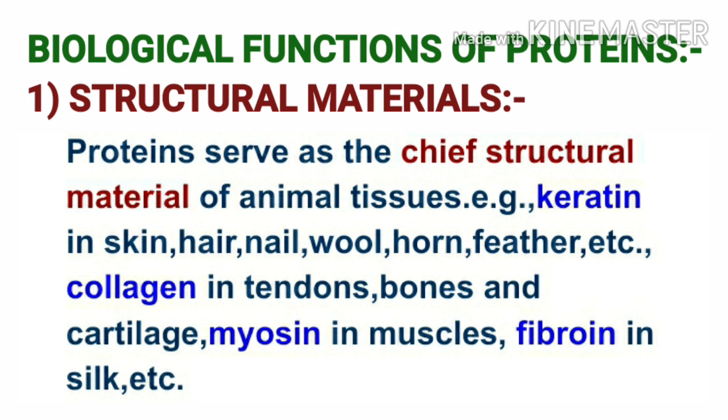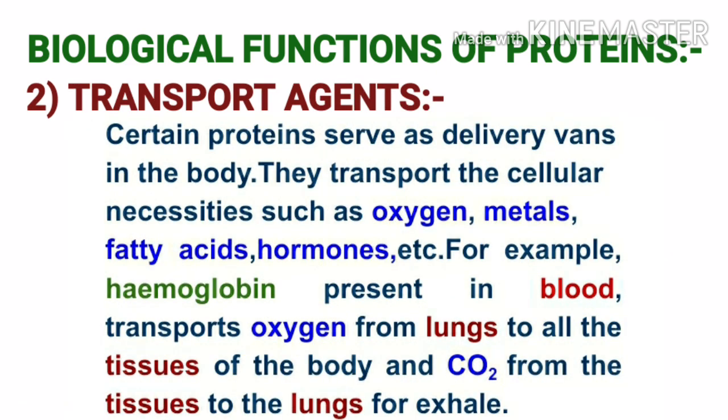Proteins serve as the chief structural material of animal tissues, for example, keratin in skin, hair, nail, wool, horn, feather, etc., collagen in tendons, bones, and cartilage, myosin in muscles, fibroin in silk, etc. The next is proteins as transport agents.